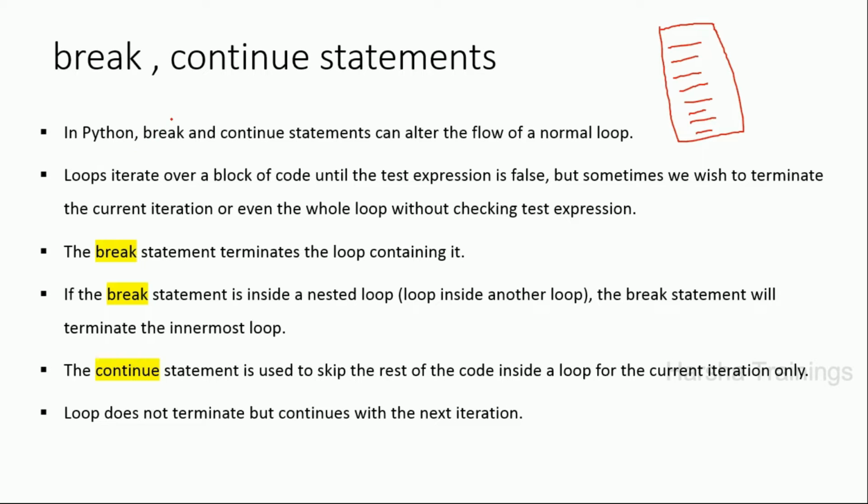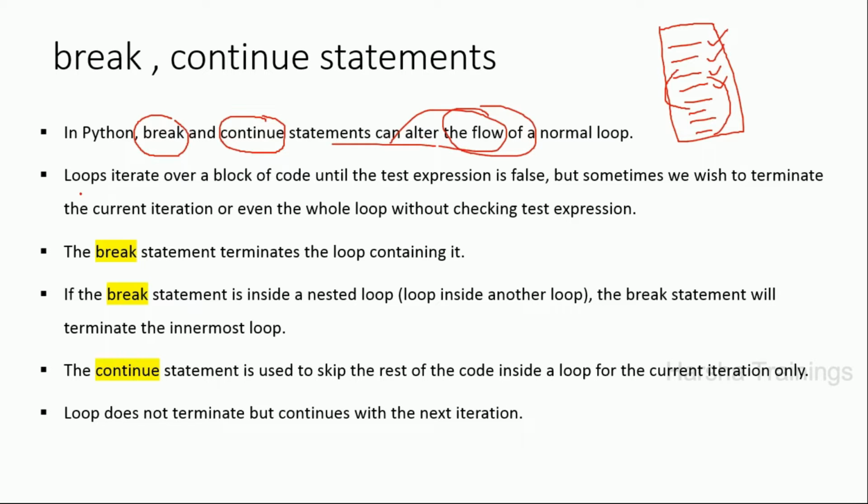Python has two statements. One is break, and another one is continue. These statements are there in all programming languages. These statements are used for altering the flow of control. Normally, the first statement will be executed, then the second statement, then the third, fourth statement. Sometimes there may be a condition. After the third statement, I may have to execute the seventh statement. After the seventh statement, I should execute the ninth statement. That means we may want to alter the flow of control of the loop.